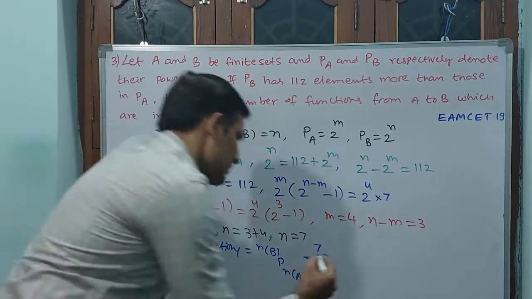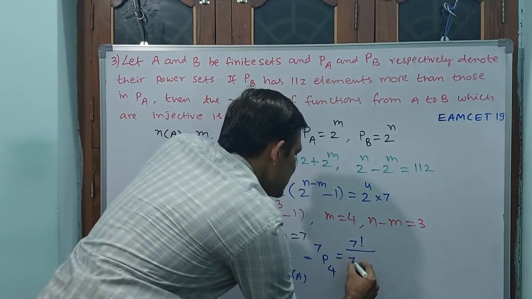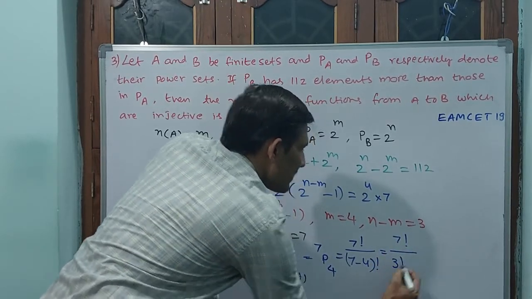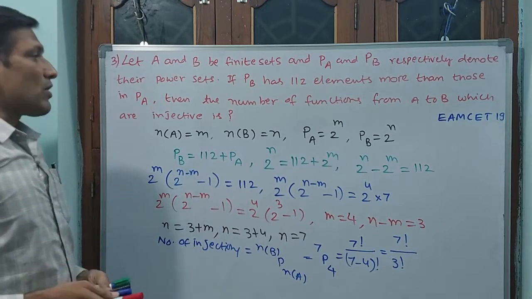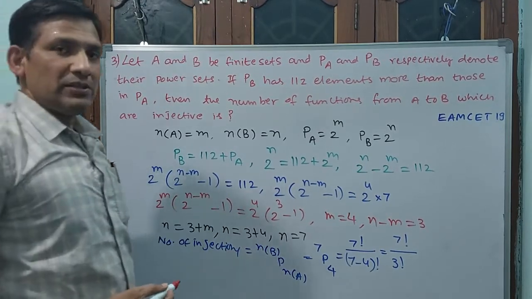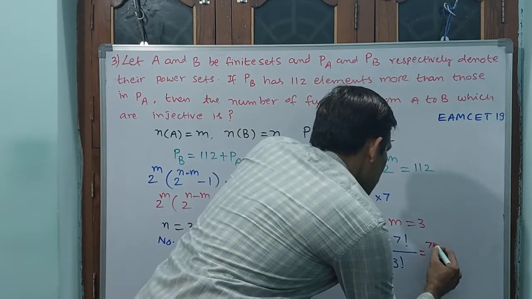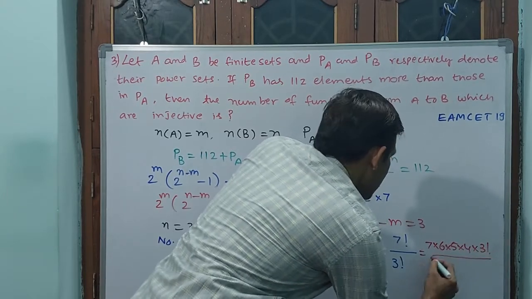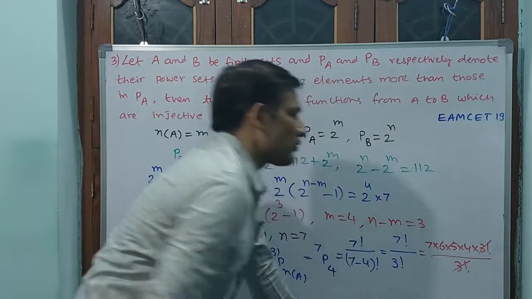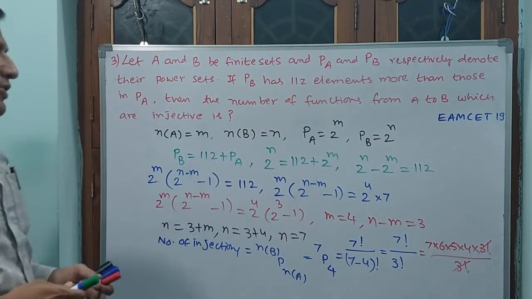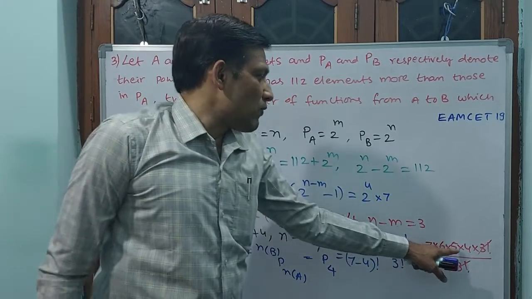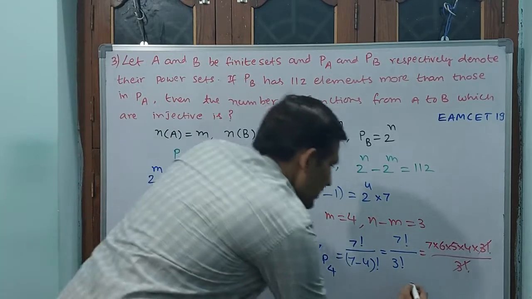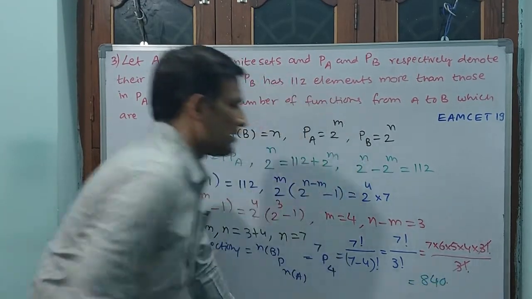That is equal to 7 factorial by 7 minus 4 factorial, which is 7 factorial by 3 factorial. See what I am doing now. That is equal to 7 into 6 into 5 into 4 into 3 factorial divided by 3 factorial. 3 factorial you cancel out. 7 sixes are 42, or we do one thing: 5 fours are 20, 6 twos are 12, so 120. 120 into 7, 12 sevens are 84, 840. The value is 840.